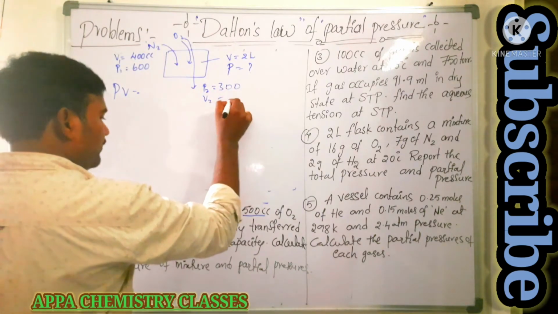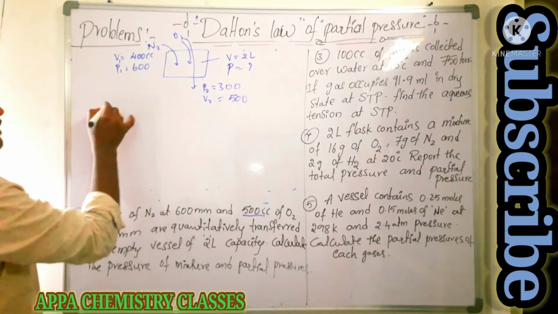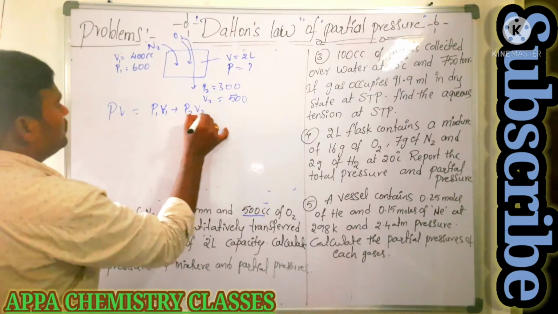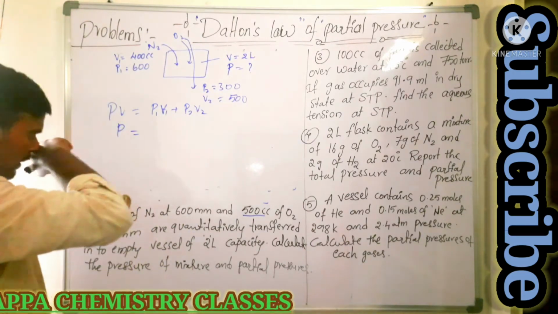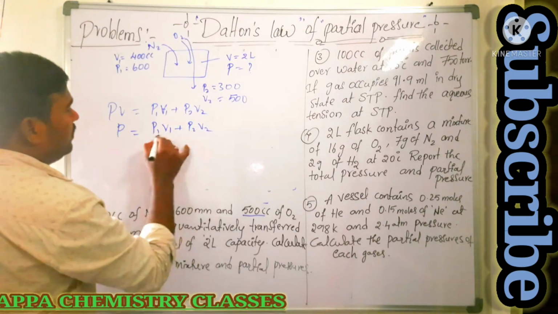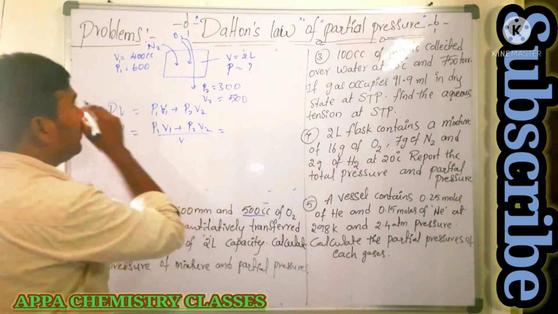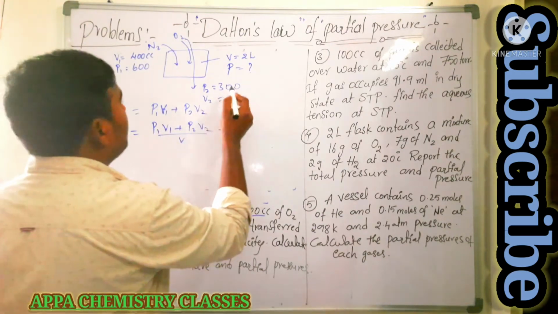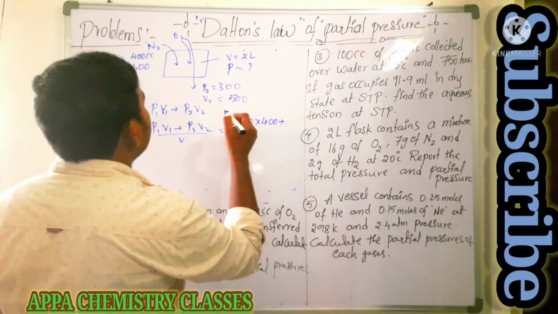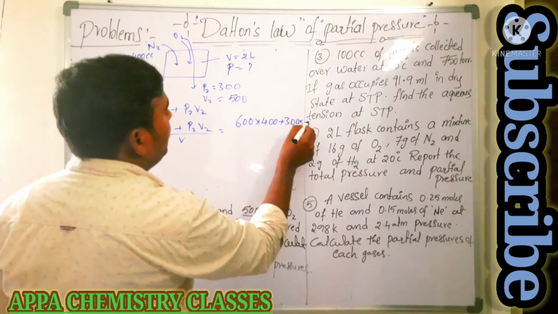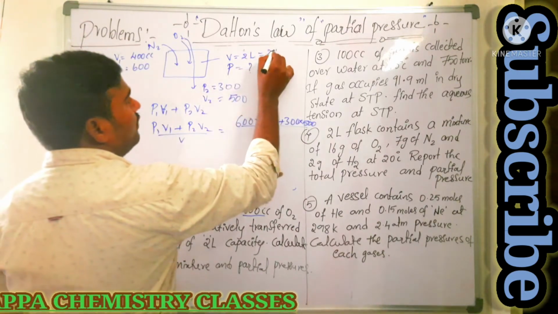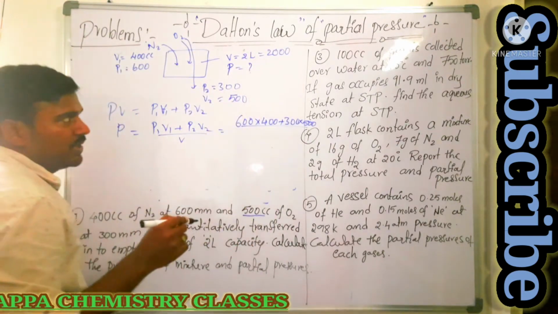So volume is how much? 500. So we know that PV is equal to P1V1 plus P2V2. So the total pressure is equal to P1V1 plus P2V2 by V. That is P1 is equal to how much here? 600 into 400 plus 300 into 500 by 2 liter. Just convert it into ml or centimeter cube, that is 2000 centimeter cube.